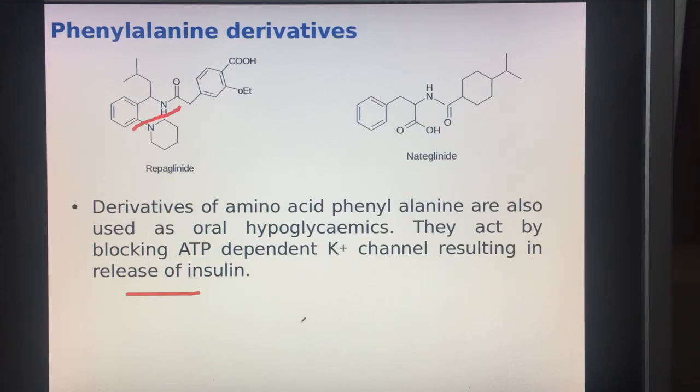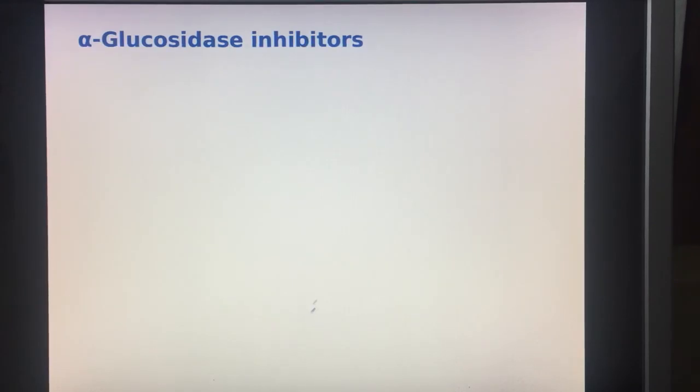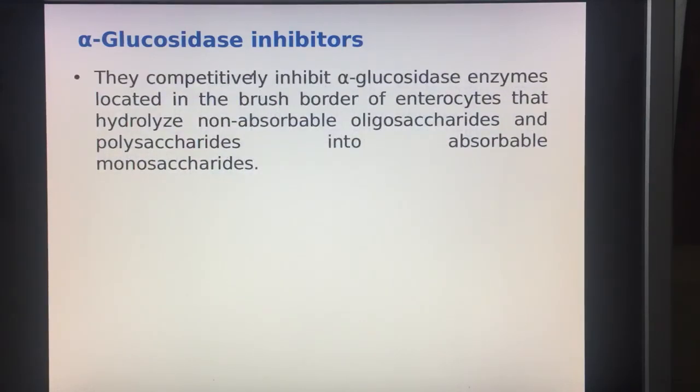Another class of drugs is the alpha glucosidase inhibitors. These are competitive inhibitors of the enzyme alpha glucosidase, as the name indicates. This enzyme glucosidase is located in the brush border cells of the enterocytes, and this enzyme hydrolyzes the non-absorbable oligosaccharides and polysaccharides and forms absorbable monosaccharides. Now these drugs inhibit this process and thus they act as oral hypoglycemic agents.